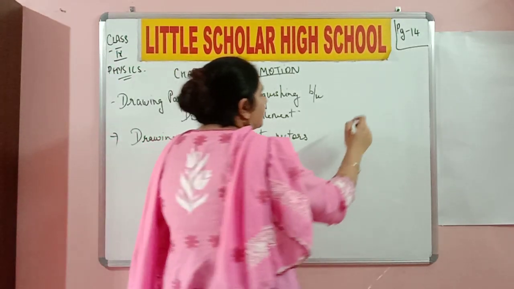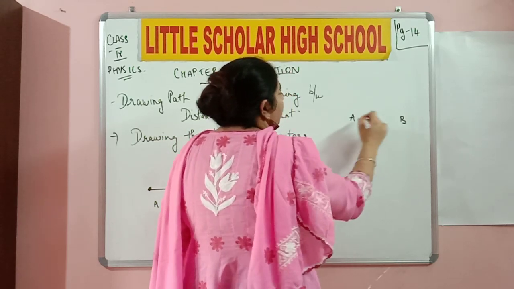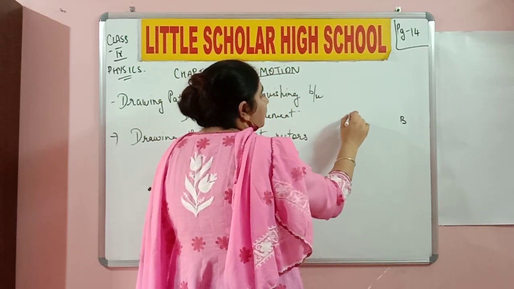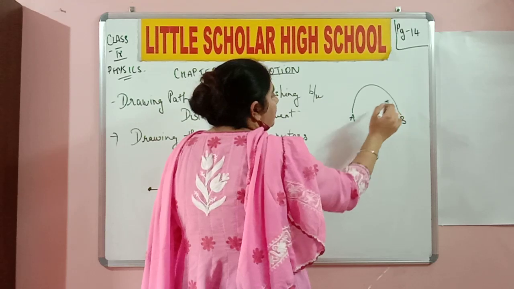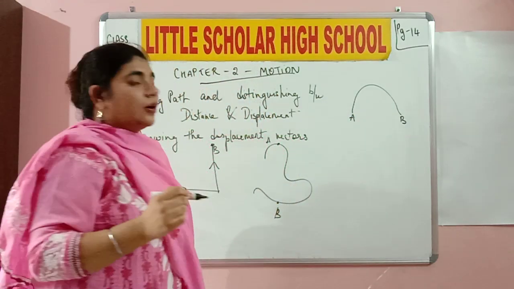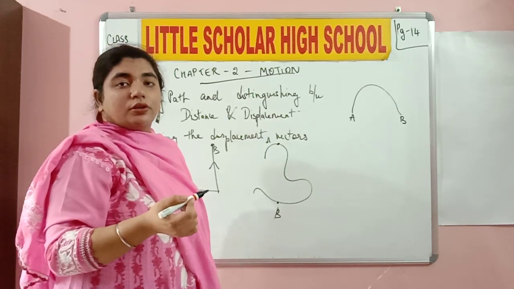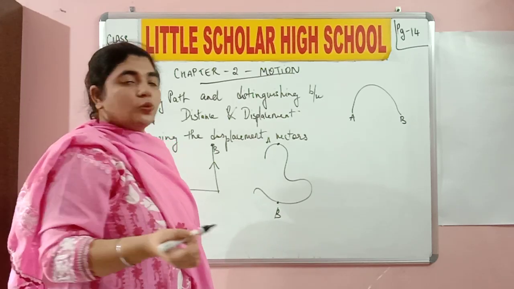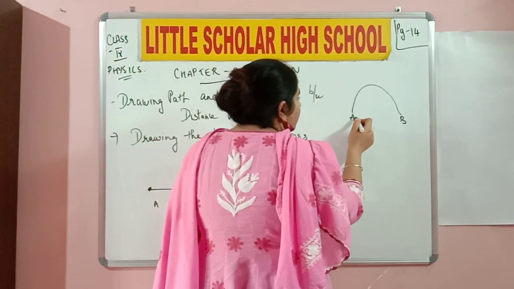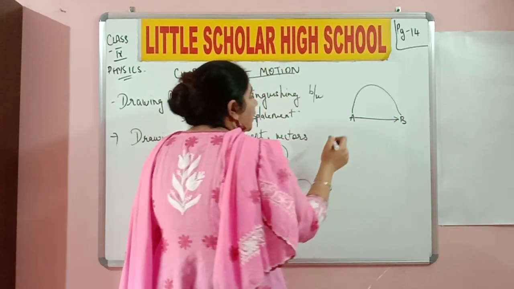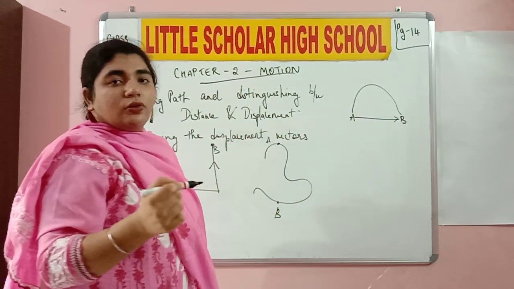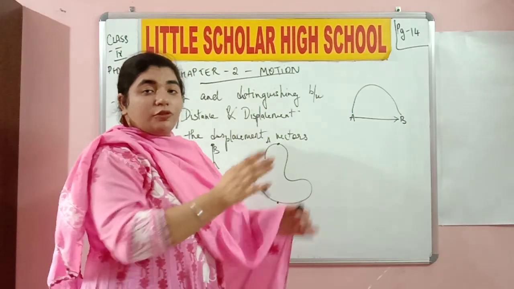What we were discussing, if these are 2 points A and B and I throw a ball and the ball takes a path and reaches somewhat like this, this is going to be called distance because I could not predict which kind of path the ball is going to take. Of course, if I'm just going to roll the ball from A to B, it is going to be in a definite direction.